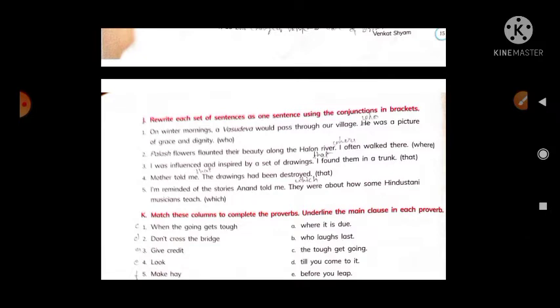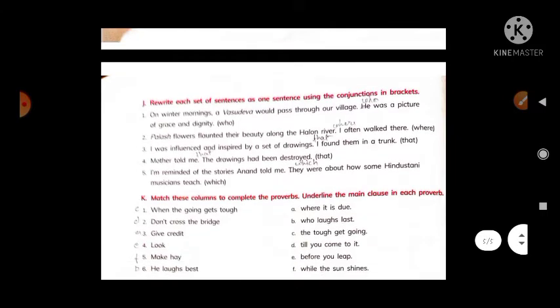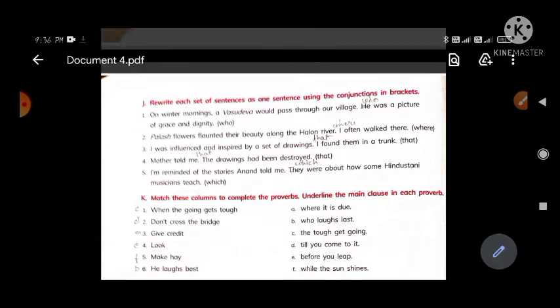Now next is: rewrite each set of sentences as one sentence using the conjunction in brackets. Here are the two given sentences and also a conjunction word in brackets. So you have to read both sentences and use the conjunction word, and decide which word is used in the sentence and which word will be removed from the sentences. Okay, so I also explained it.